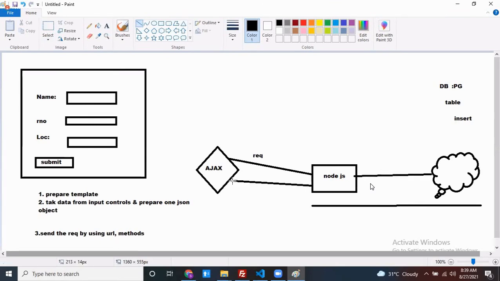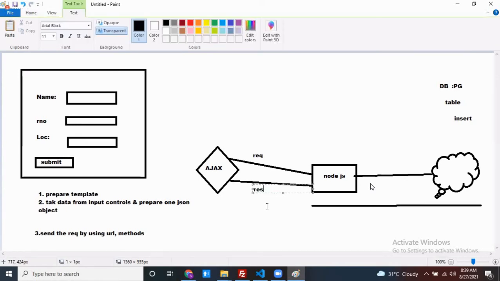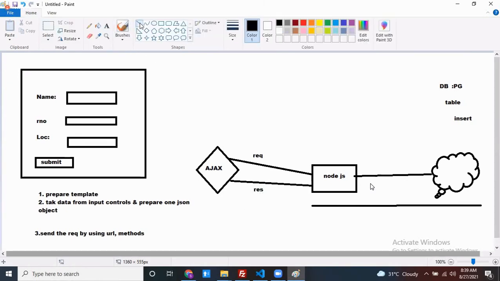It performed the required operation, whatever it is. Finally, my server side gives the response back to you. This response you can give to my caller. Who is the caller here? This component. Based on your response, my caller function is going to display some message to the end user, like success or failure.